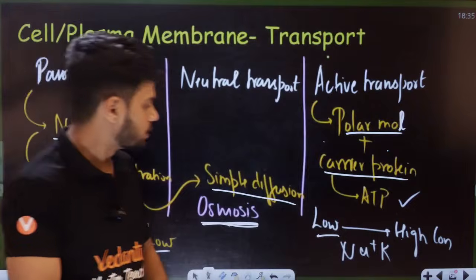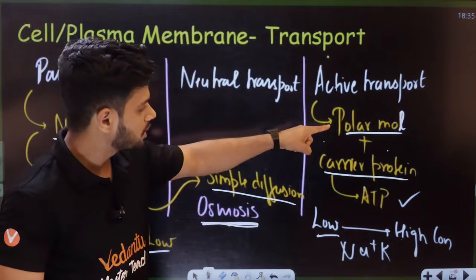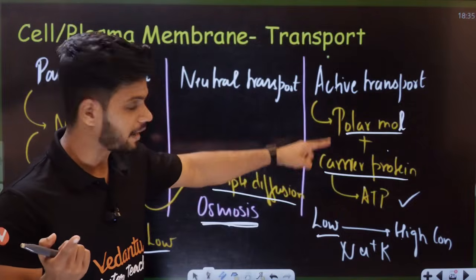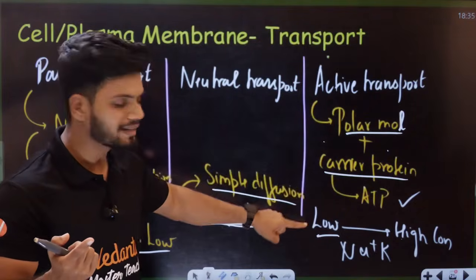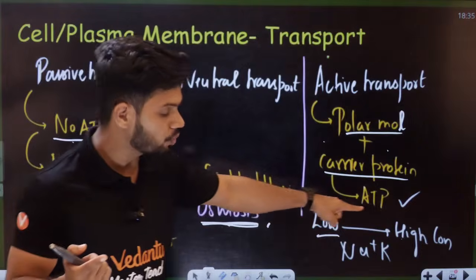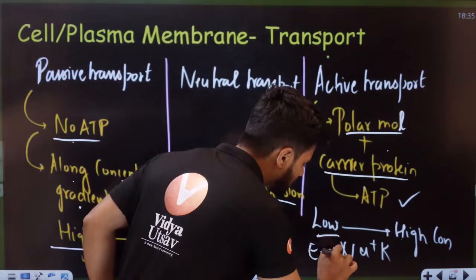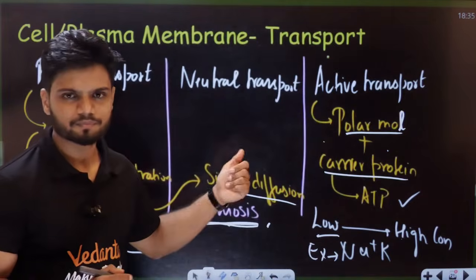Now students, is this clear to all of you? Polar molecules cannot enter inside. They can enter with the help of a carrier protein, using energy, and they can go from low concentration to high concentration. One of the few examples is your sodium potassium pump. It's a channel there.